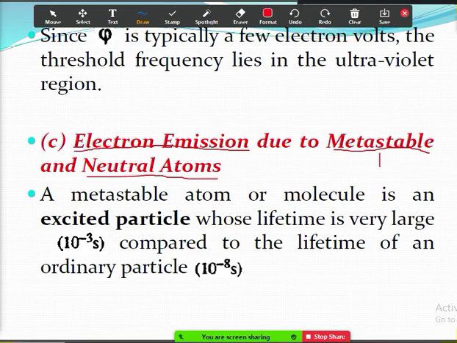Metastable atom means it is an ion which is having more lifetime, that is 10 power minus 3 seconds. Ordinary particles will have less lifetime, that is 10 power minus 8 seconds. So simply the point is,